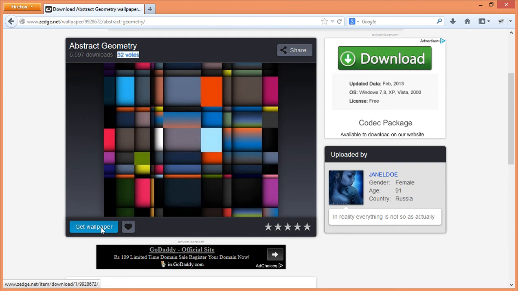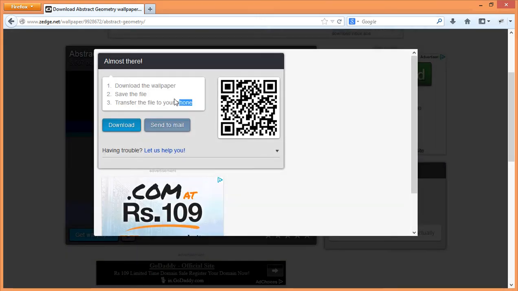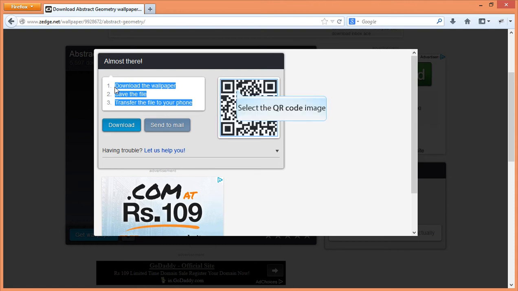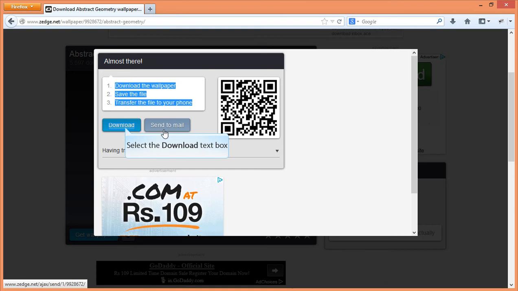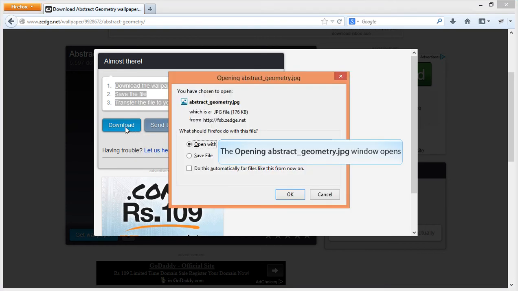This will actually take you to the pop-up which will allow you to download the wallpaper, save the file and transfer it to your phone. If you don't want to do this hassle of downloading the wallpaper and saving it to a PC and then copying it to the phone via USB, Zedge.net also gives you a QR code which you can scan from your mobile phone, and then the file will get directly downloaded to your mobile phone without having the trouble of saving it on the desktop. Instead, you can also send it via email. So in this case, I'll just download it.